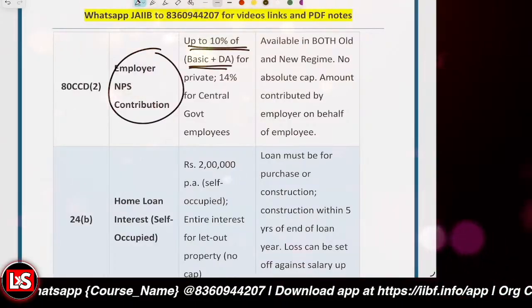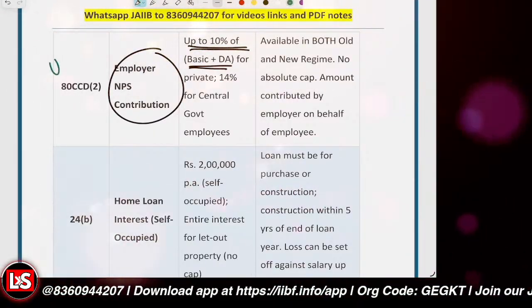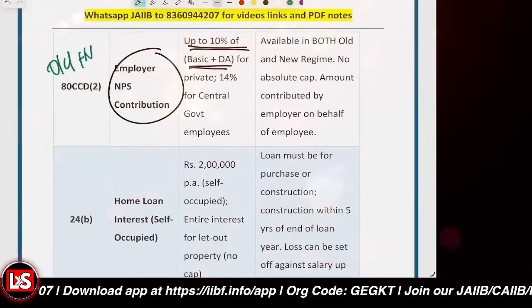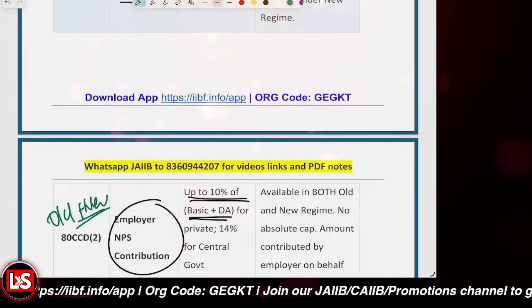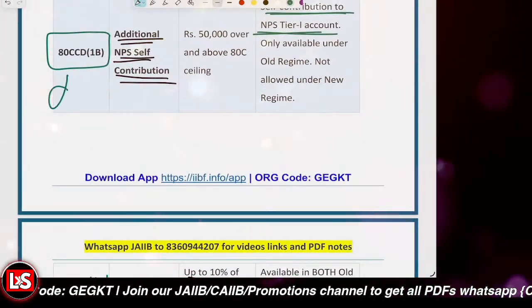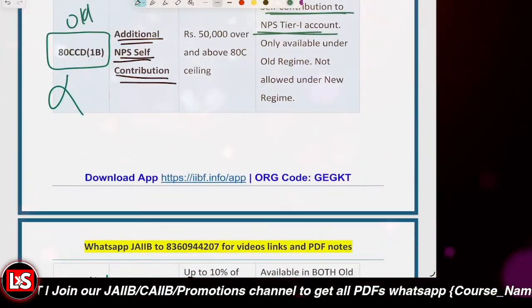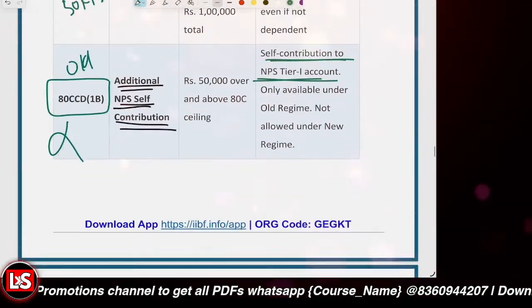Okay, and it is available in both the tax regimes, the old plus new both, right? But 80CCD(1) was available only for the old tax regime, and 80C, 80D, that's also available for the old tax regime only, not for the new one.